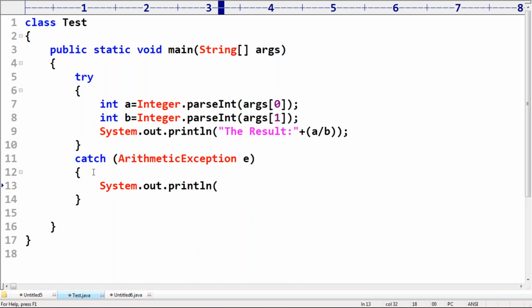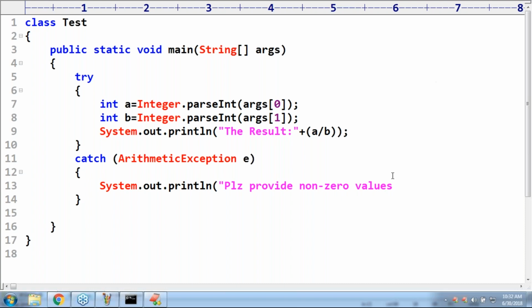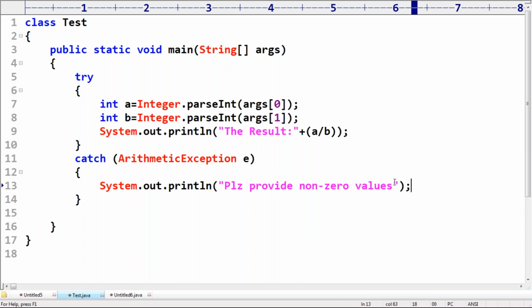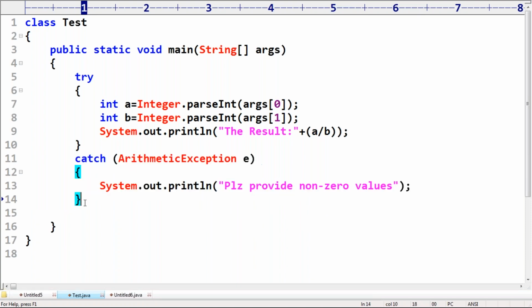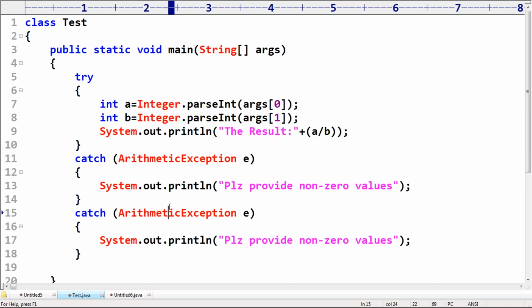System.out.println: please provide non-zero values. Like this I'm providing. Next, maybe a chance of number format exception also. If a number format exception is going to come, then automatically please provide int values only. Like this I'm taking.